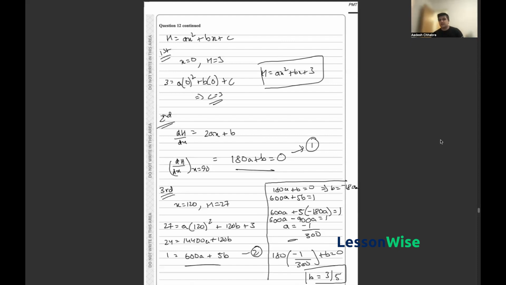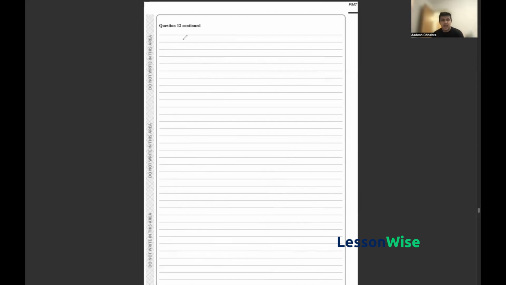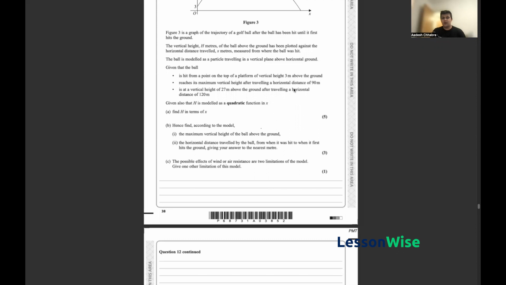So using these values, we know that h is thus equal to minus 1 upon 300 x squared plus 3 by 5x plus 3. And that is our final equation for the model, hence concluding part A. In part B, we've been asked to utilize the model that we found in part A to help find two pieces of information. Firstly, the maximum vertical height of the ball above the ground, and also the total horizontal distance traveled by the ball from when it was first hit to when it first hits the ground.